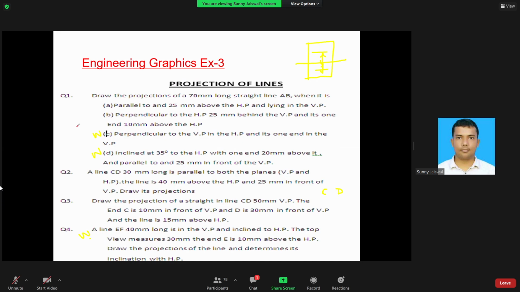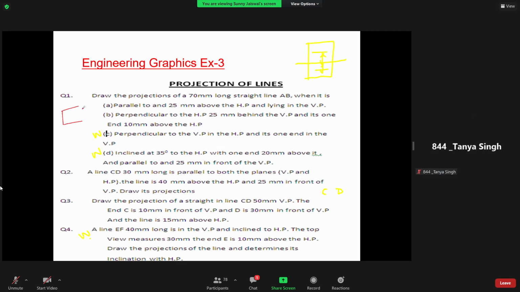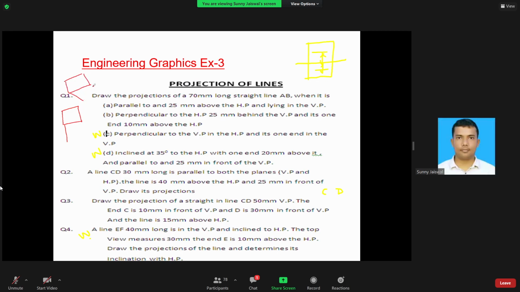Suppose this is your... I'm just trying to draw. You can see. Okay. So the line is 25 mm above the horizontal plane, and it is like this.